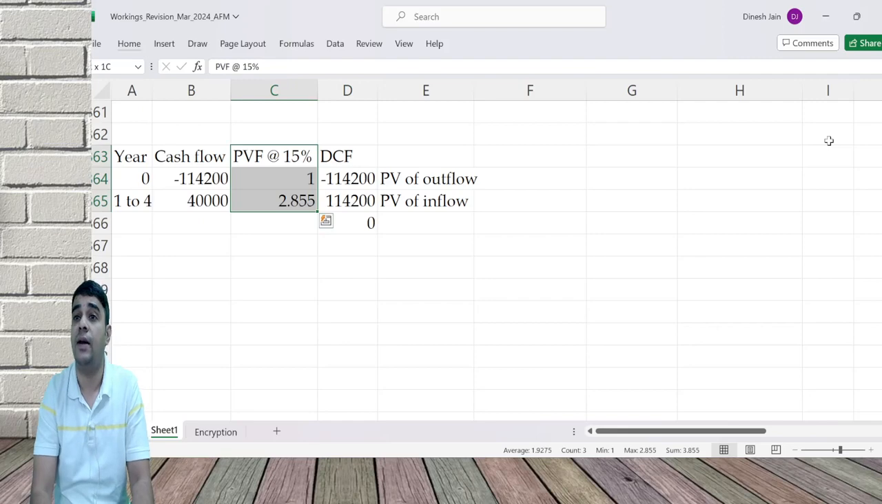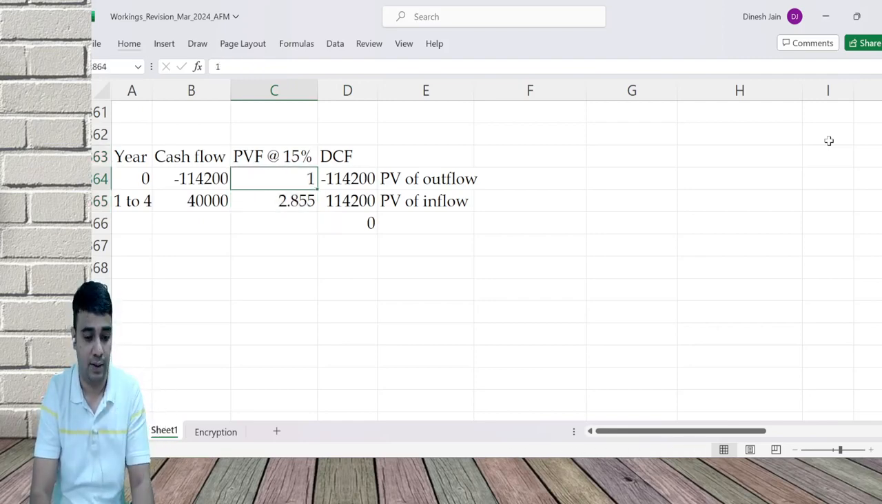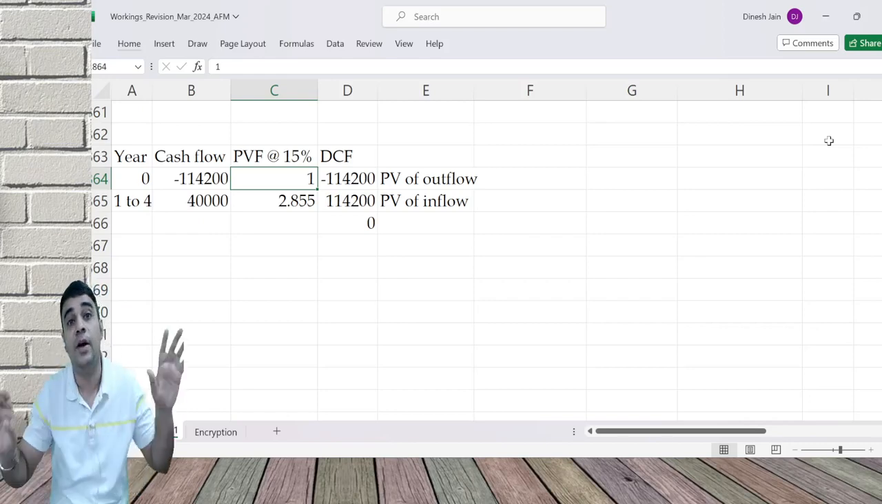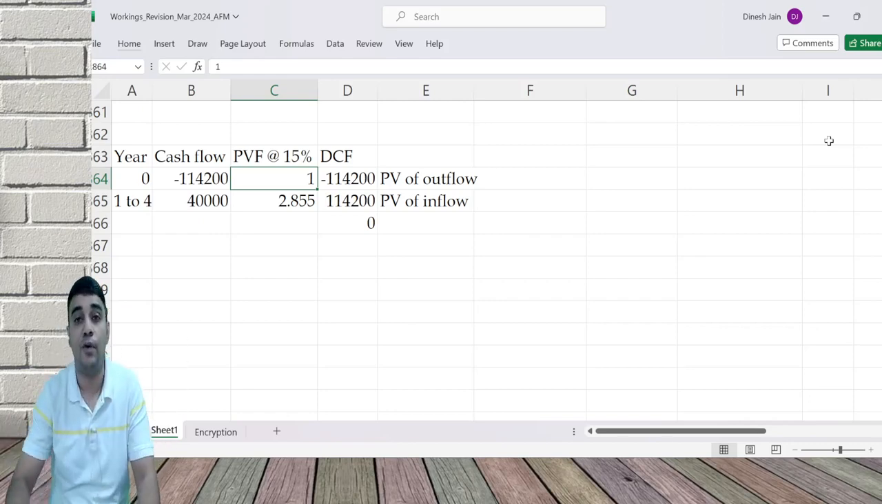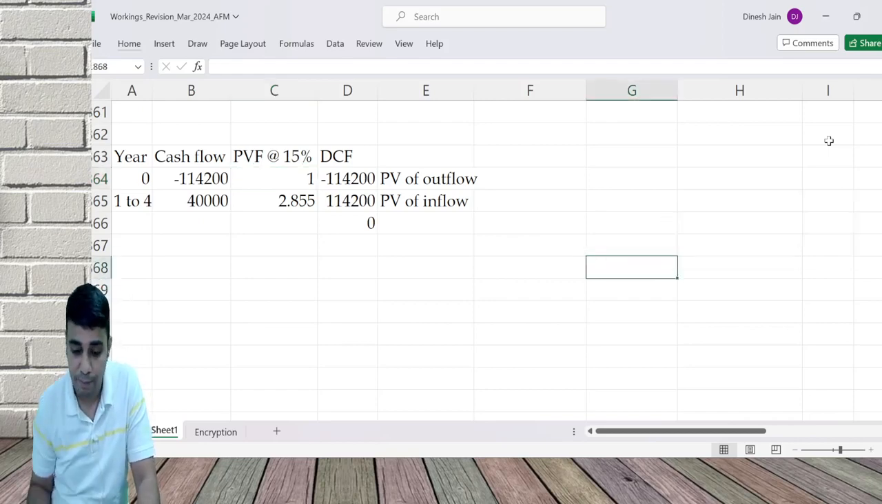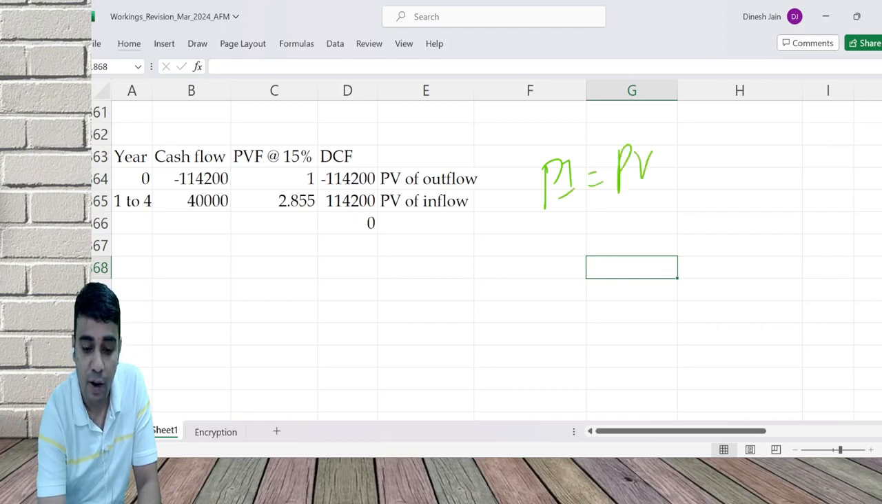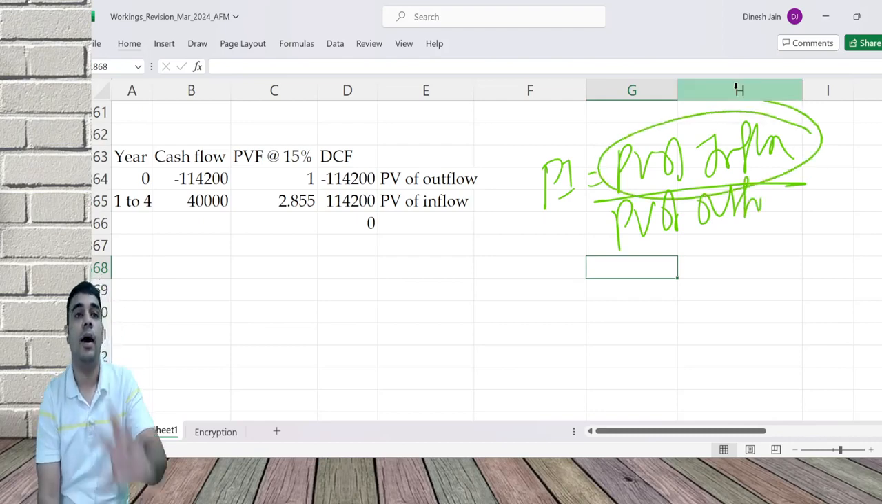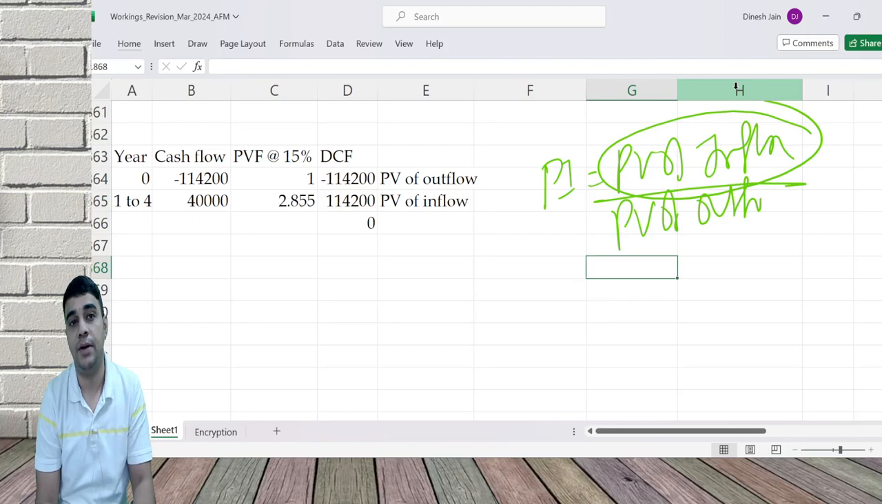Is this discount rate right? No. It should be 12, 13, 14. I don't know the number. You change the discount rate. Will this number 1 change? No. So 114,200 is the present value of outflow. That is not the present value of inflow. Then how do I get the present value of inflow? What is the formula for profitability index? PI is equal to PV of inflow divided by PV of outflow. You will get PV of inflow now, and then inflow minus outflow will give you the NPV.